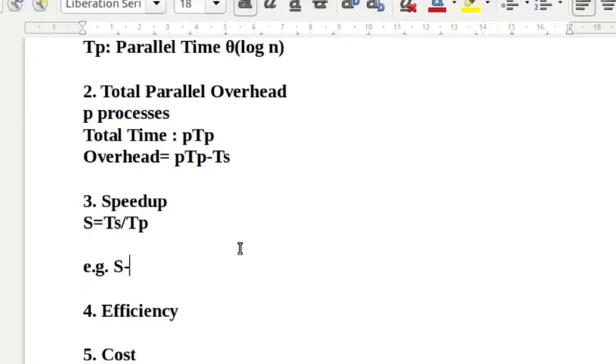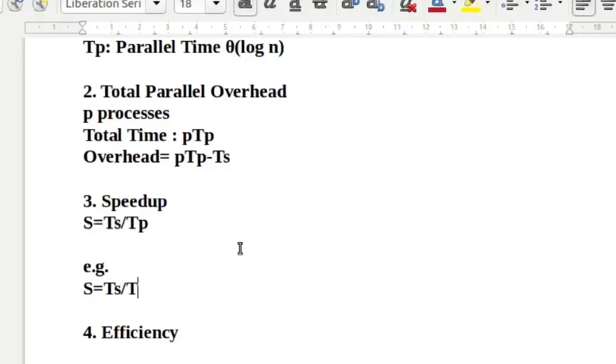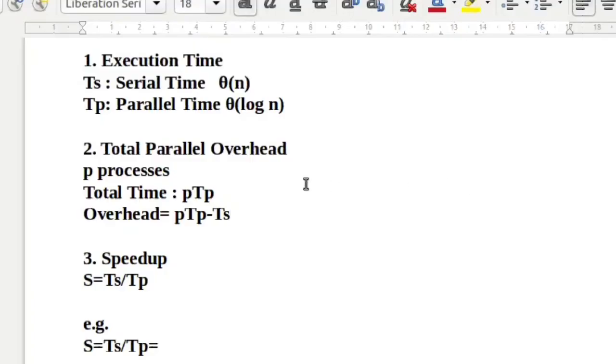So our formula for speed up is S equal to serial time divided by parallel time. Our serial time in this case was theta of n.